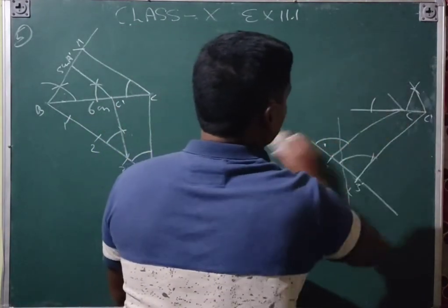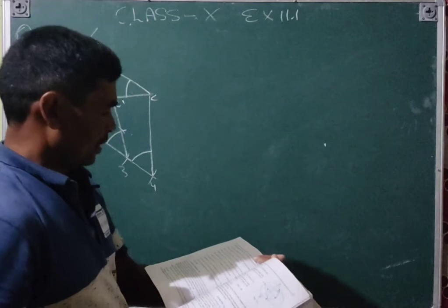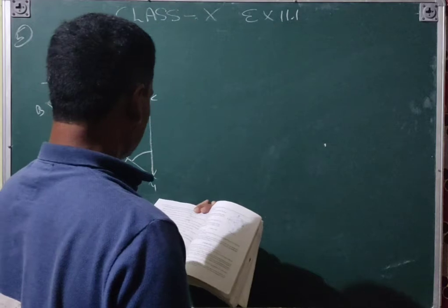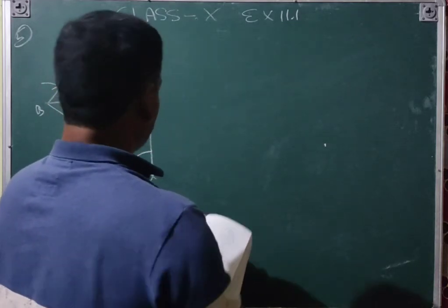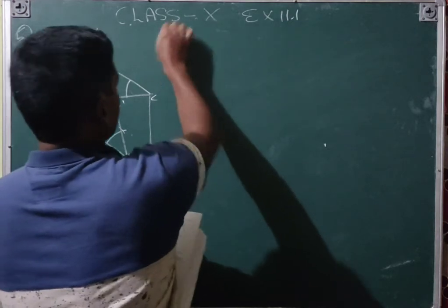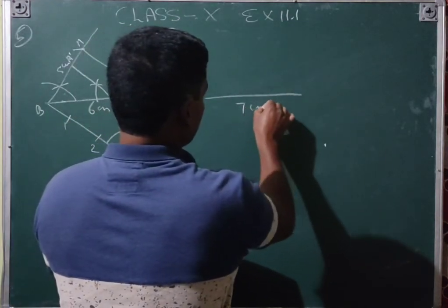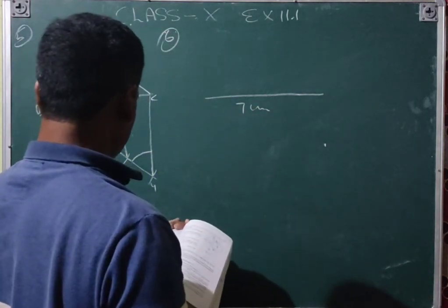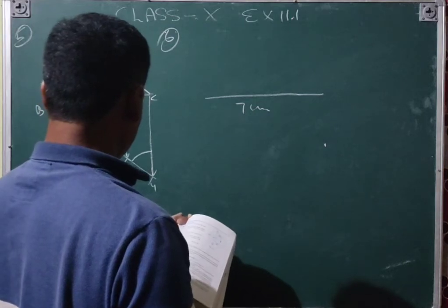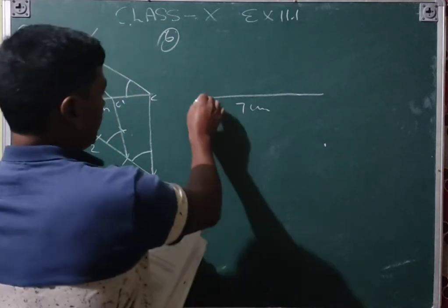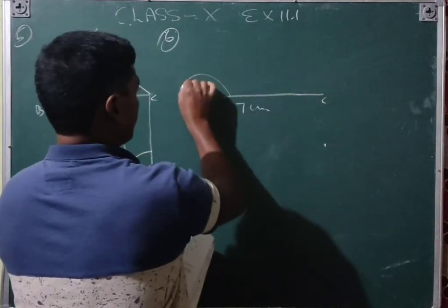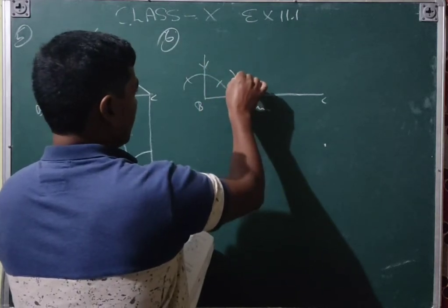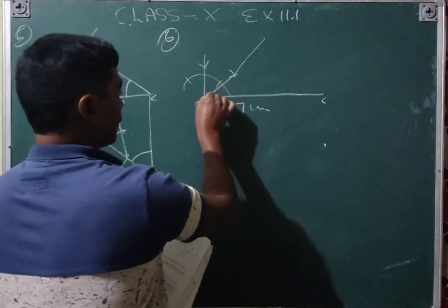Question number 6. Draw a triangle ABC. BC is equal to 7 centimeter. And then on B, a 45 degree angle on the point of B, that is BC, 45 degrees. So first of all you will draw the 90 degree angle, and then by these 2 points you will make an arc, that is the 45 degree.